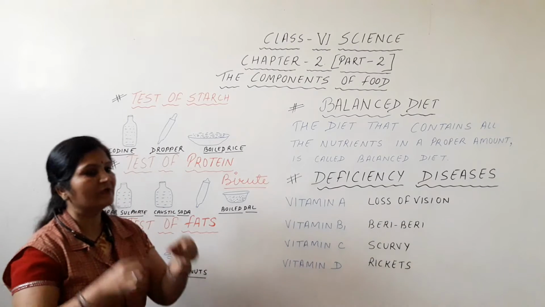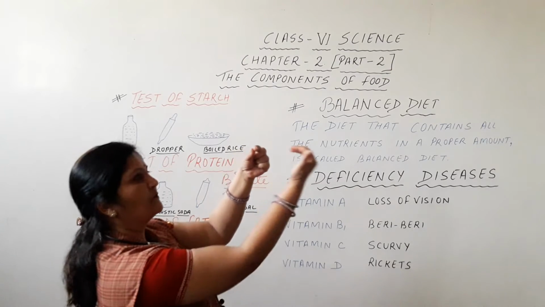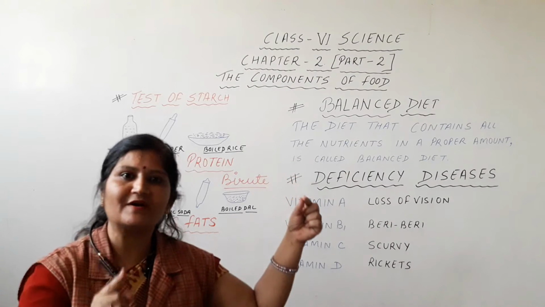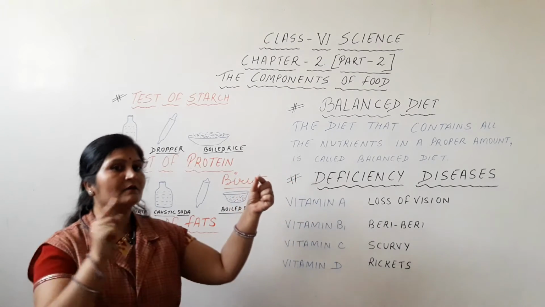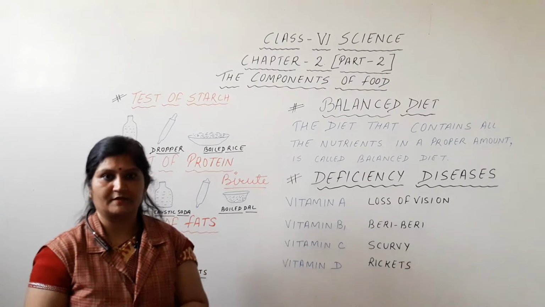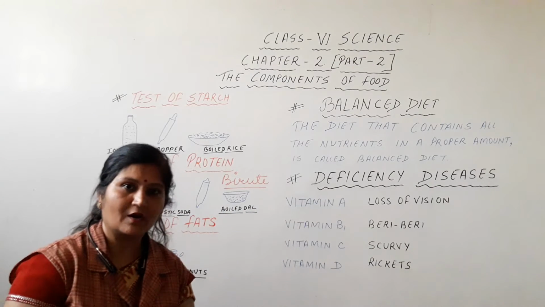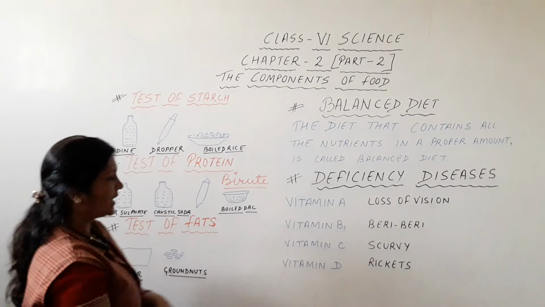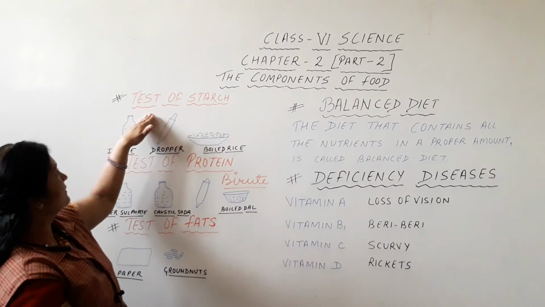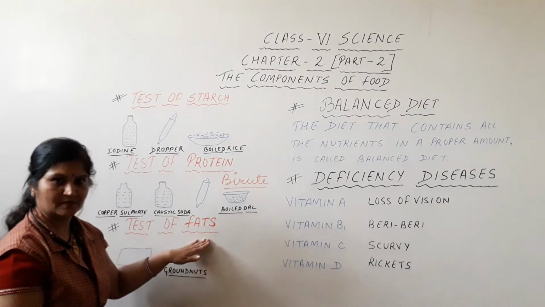Alright? When we take this paper and keep it in front of the light, light passes through it. Why? Because these oil patches make the paper translucent. Remember this thing, paper is an opaque object, and these oil patches make the paper translucent. Okay, are you clear with that? Now we have done the test of starch, test of protein, and test of fats.